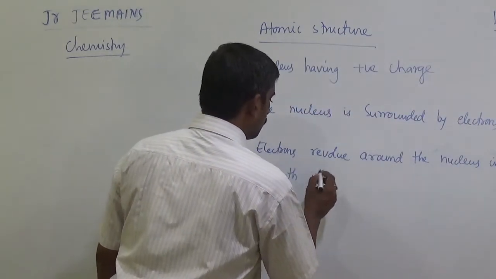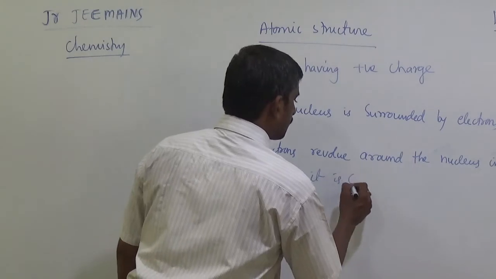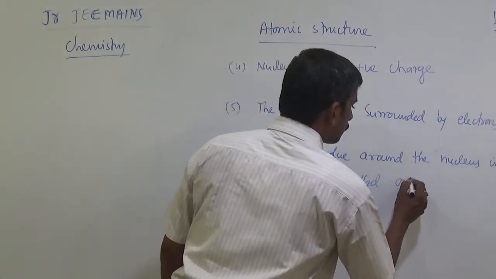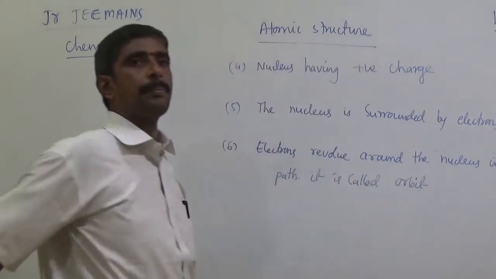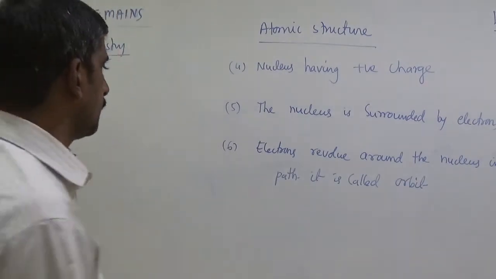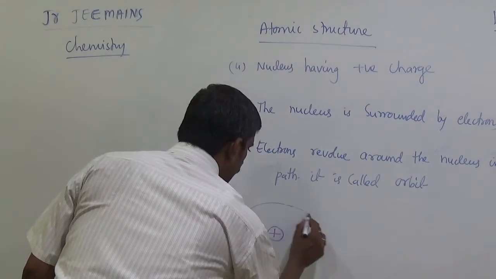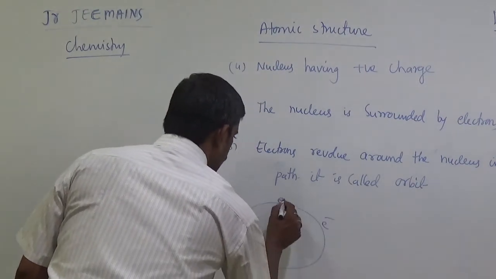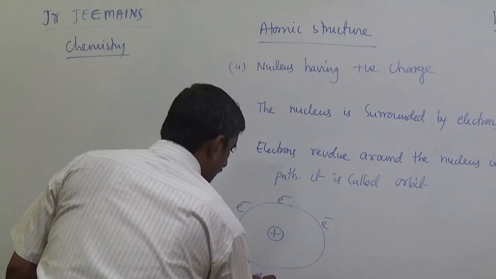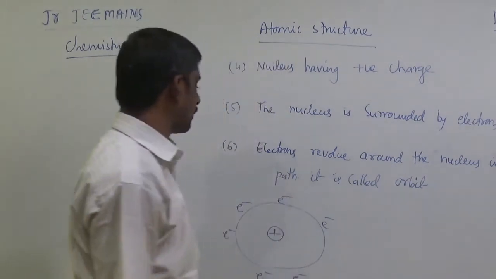It is called an orbit. Like that, here the nucleus is there, and these are electrons. The Rutherford model is similar to the sun planetary model.